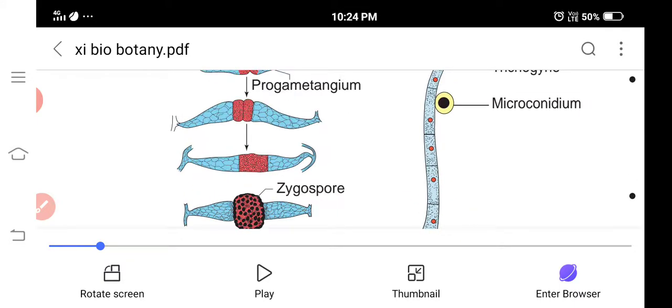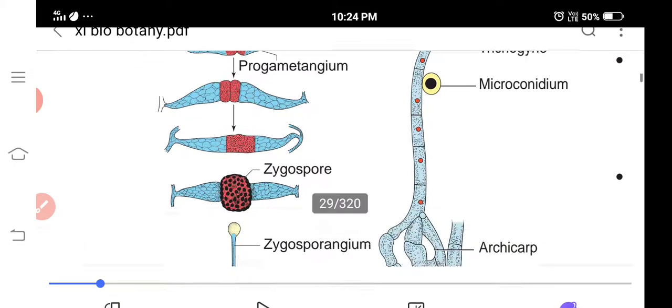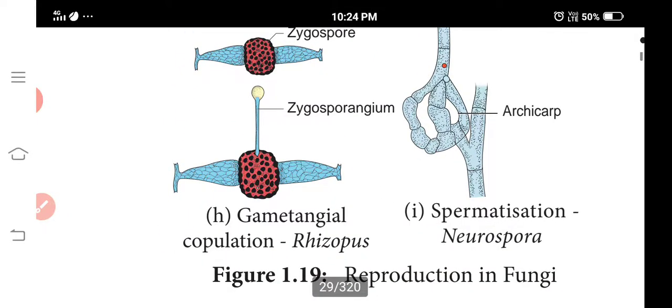Next one is spermatization. In this method, unicellular male gametes called spermatia are formed in special structures called spermogonia or pycnidia.